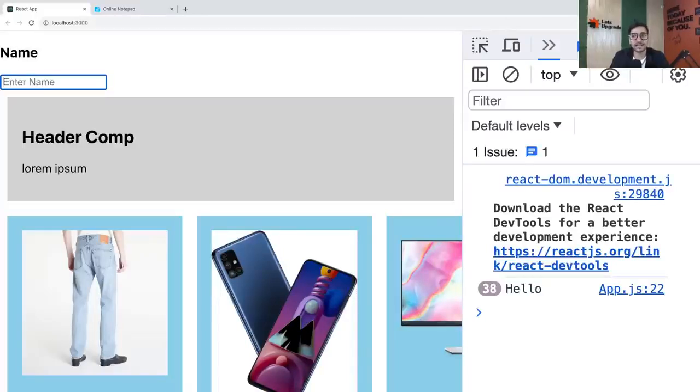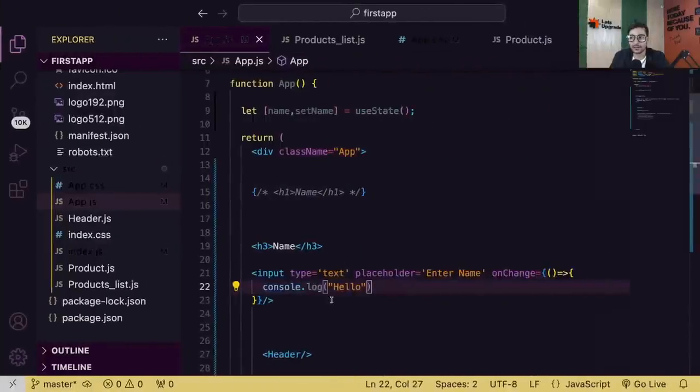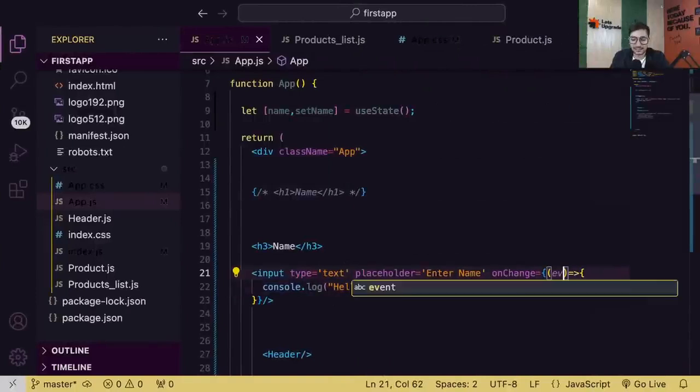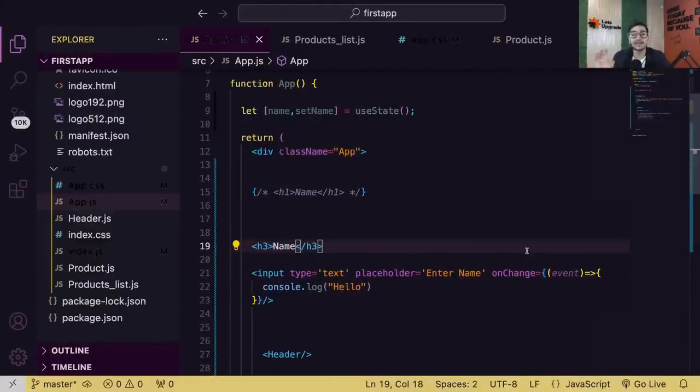So whenever you change data in this input field, hello is getting printed. That means whenever you change something in the input field, the function is getting called. Now what I'm going to do in that function is access the event object, which will give me the information about that event.